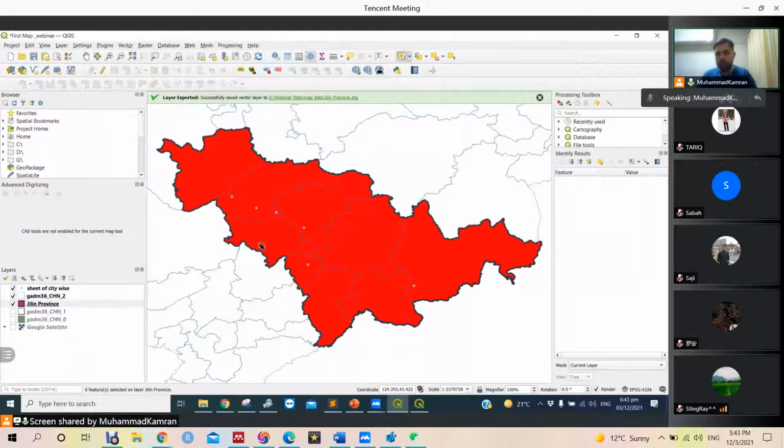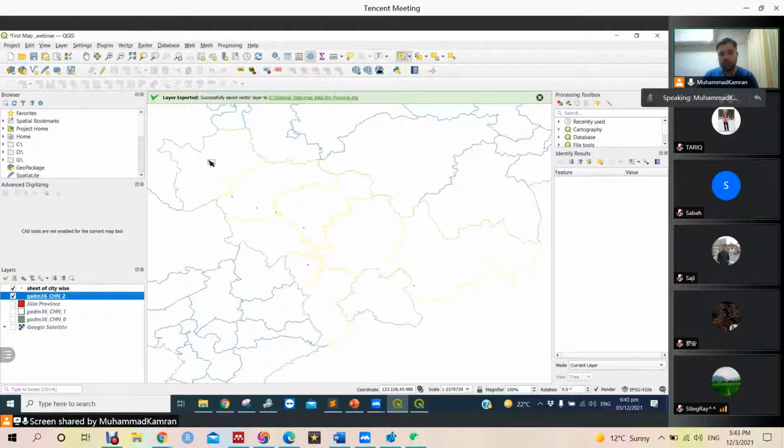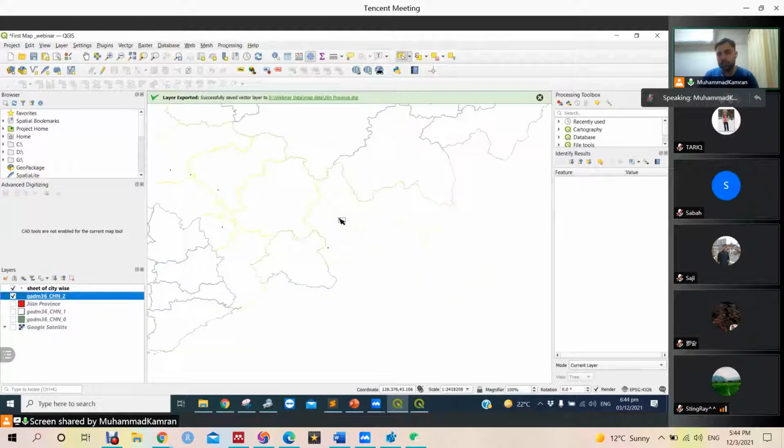So when we make the level 2 layer empty, we can see that all these boundaries lie inside the Jilin province. So we need to export these boundaries first from this level 2 boundary. Let's select these boundaries. We press shift and we can select them. Now we can see these boundaries are selected in yellow color.